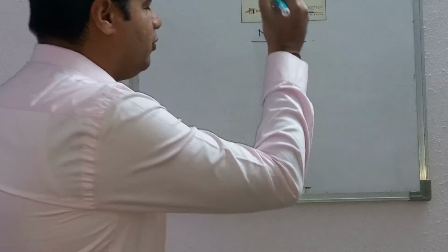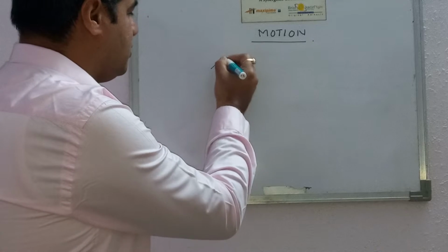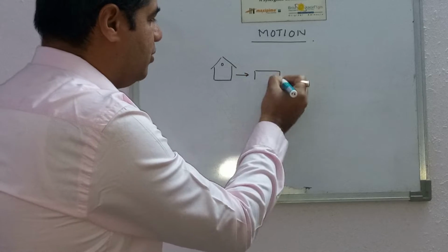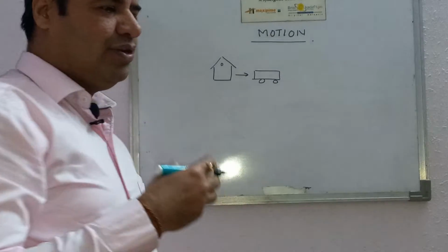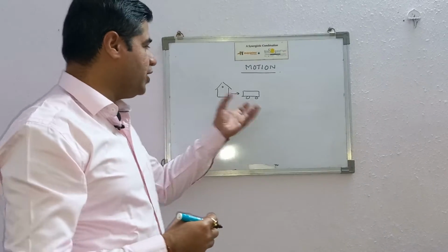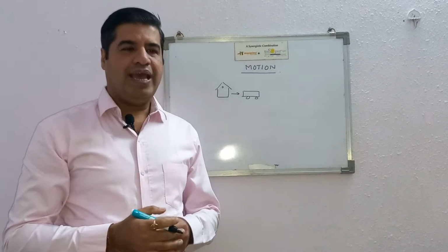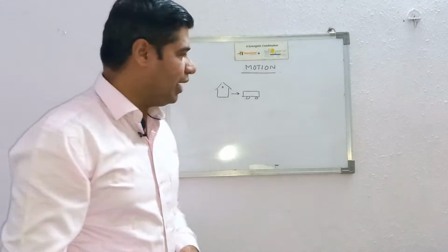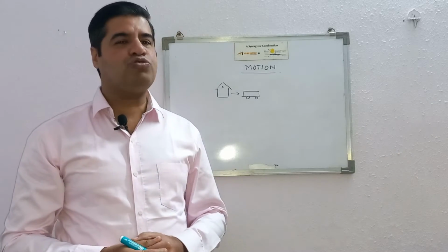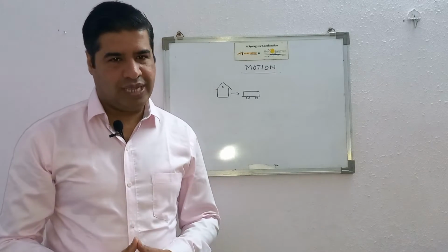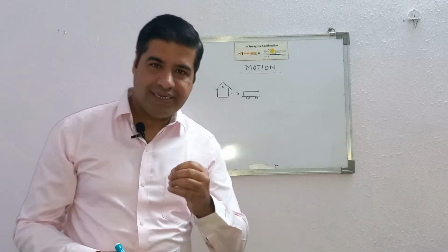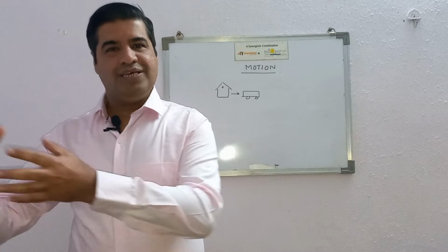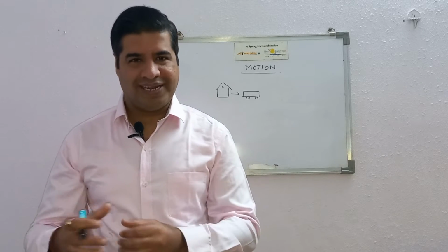Now, if we talk about motion, let's say this is our home and from our home we left in a car, right? Now let's say there is a situation in which we are not able to see outside the car and no voice is coming from the outside. In that case, our brain will sometimes get confused whether we are in motion or the car is standing in the position of rest, right?